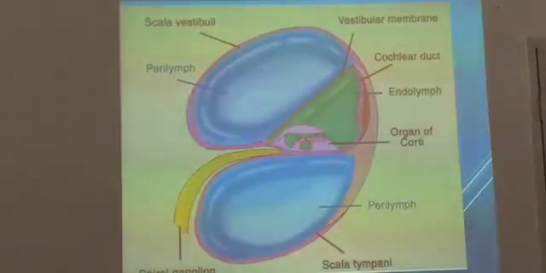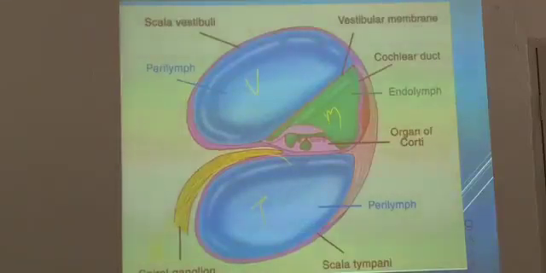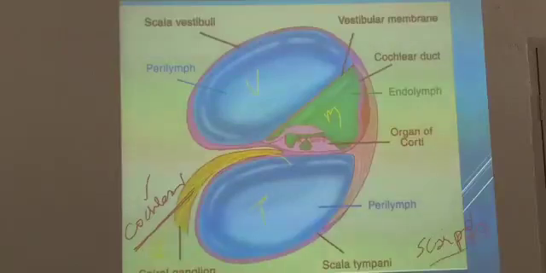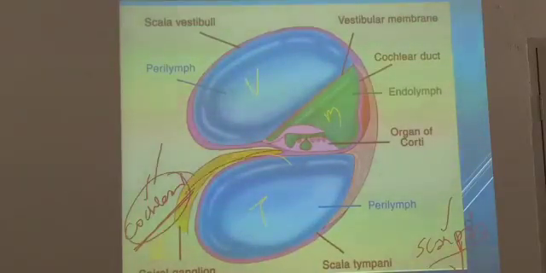So now you got the same picture here. This is the scala vestibuli, scala media, this is the scala tympani. This is the spiral ganglion, which is going towards the cochlea. So what is the spiral ganglion? The spiral ganglion is going towards the cochlea, so it is going to form the cochlear nerve. Okay. The vestibular ganglion is called Scarpa's ganglion. You should have an idea. This is the spiral ganglion, which is for the cochlea. Okay. So you should have an idea about this one.